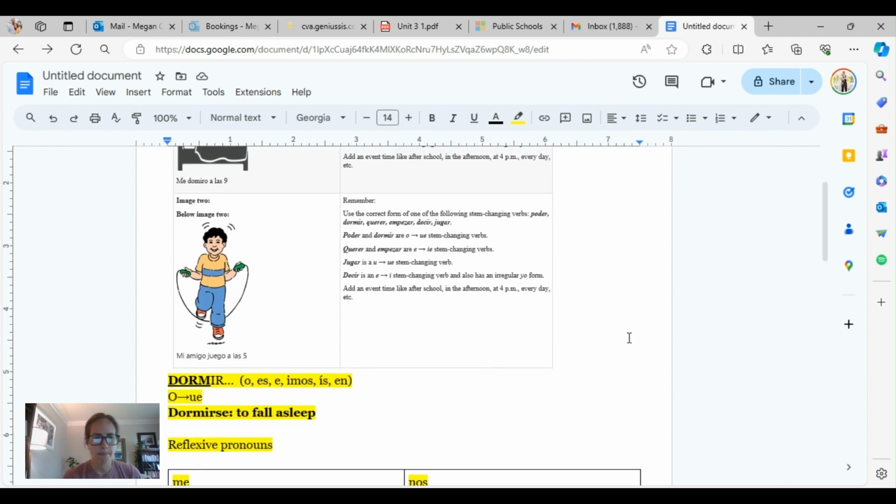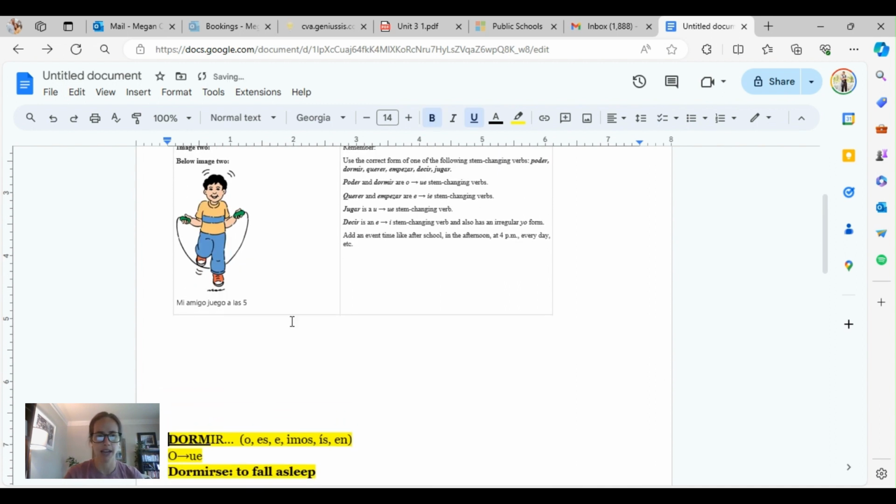Mi amigo juego a las cinco. Okay, so let's write this down, get a little more space. The verb juego, the infinitive is jugar, and that means to play. I'm assuming you already know that.